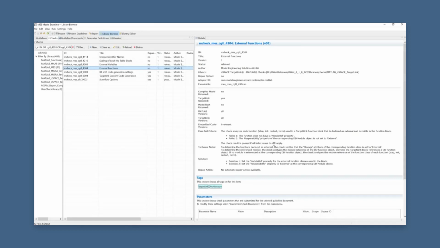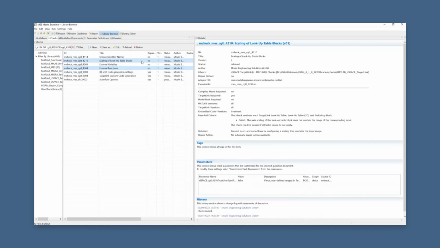Here in this case, to have only these declaration once and in one file, then also in the generated code. Because if this is not the case, then it can be that Targetlink generates more and multiple declarations of this function or variable.